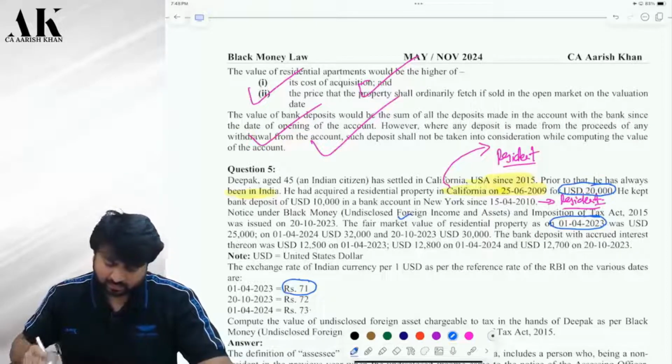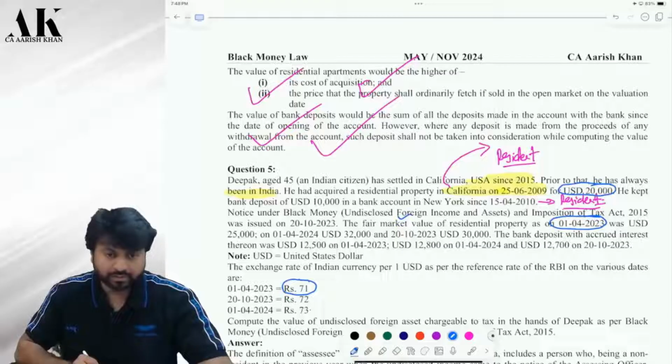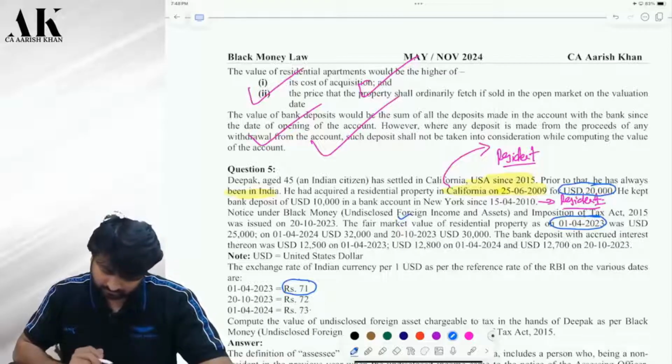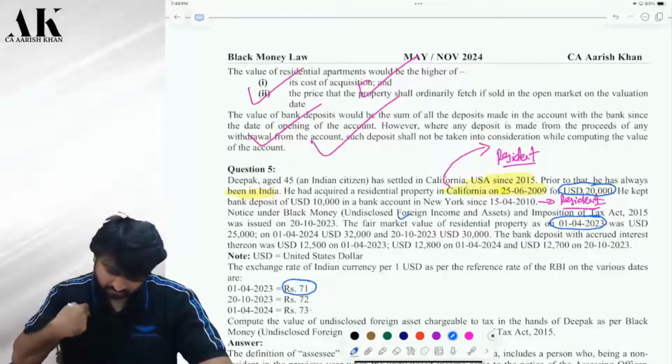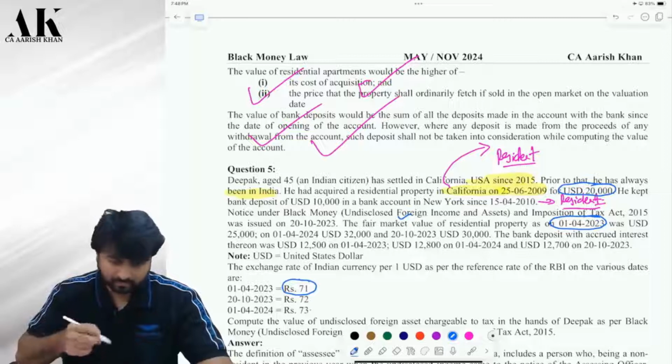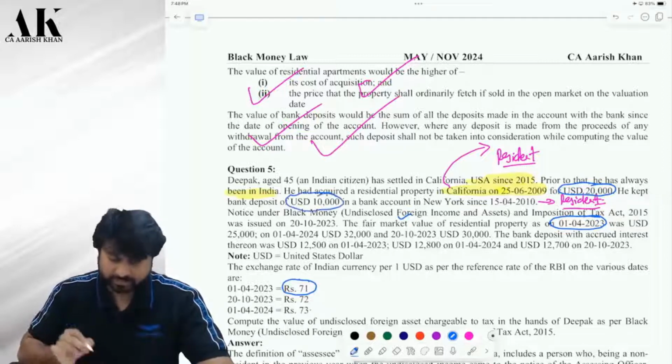Now, how to value the bank account? What is the sum of all deposit? It is $10,000 only. Check.